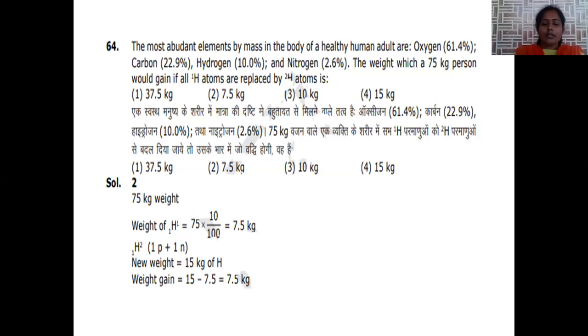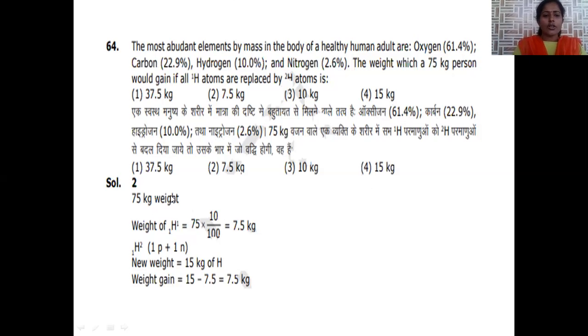In the healthy human body, obviously oxygen content will be extremely high. 61% of body weight is oxygen, the second is about 22.9% carbon, then 10% hydrogen, and the least is nitrogen at 2.6%. What we are doing is replacing that hydrogen with its isotope deuterium. Then what will be the change in the weight?